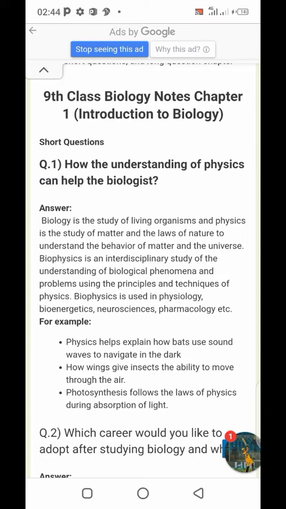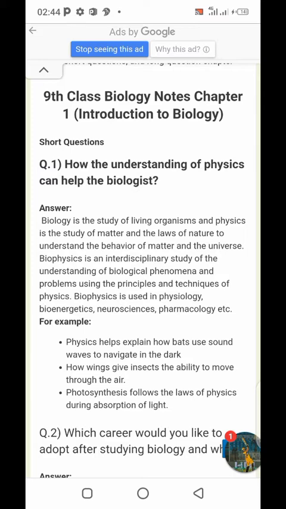Simply, we know that biology is the study of living organisms and physics is the study of matter and the laws of nature to understand the behavior of matter and the universe. Biophysics is an interdisciplinary study. Interdisciplinary means more than one subject. It is the study of the understanding of biological phenomena. Biological phenomena mean biological methods and problems, for example problems related to human beings, microorganisms, animals, simply living organisms, using the principles and techniques of physics,